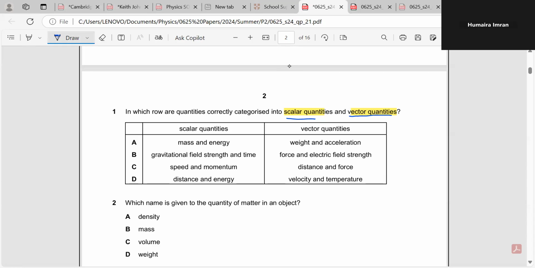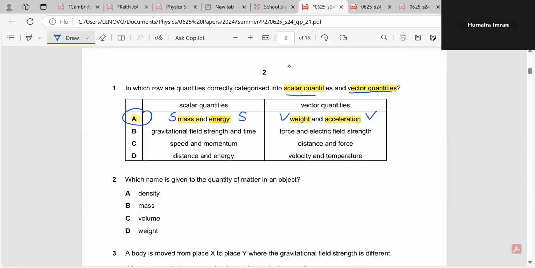So if you take a look at the first option, A option, that is mass and energy. Both of the quantities are not depending upon the direction. They are independent of it. And similarly here, under the heading of vector quantities, in the first row, in first option, weight and acceleration is given to us, and both of them are direction dependent. So these two are vector quantities and these two are scalar quantities. And this is what the requirement of this question is, right?